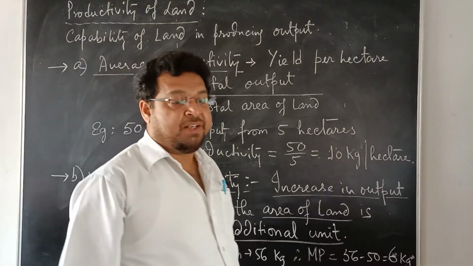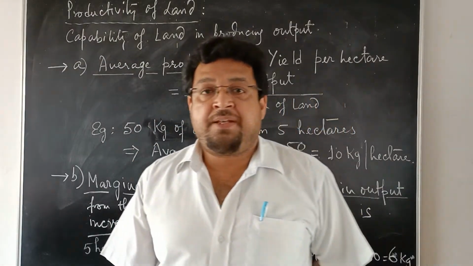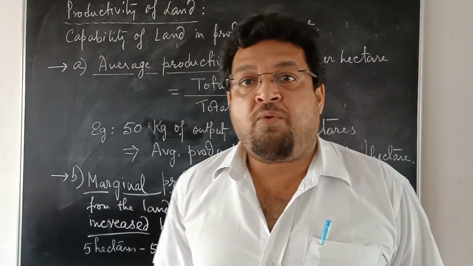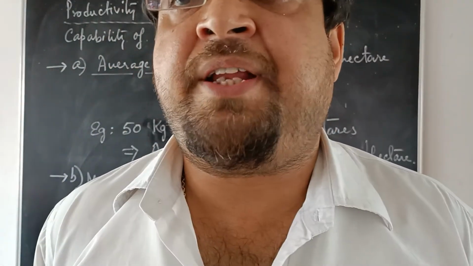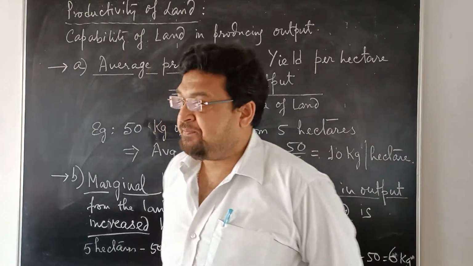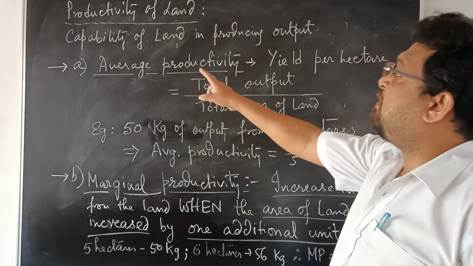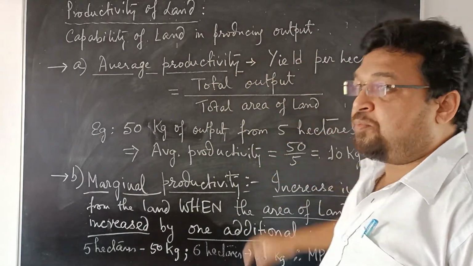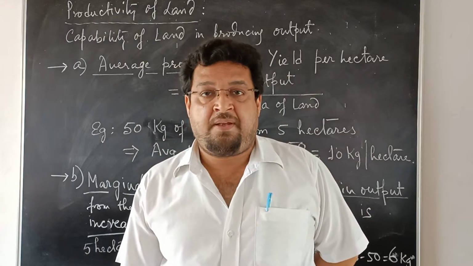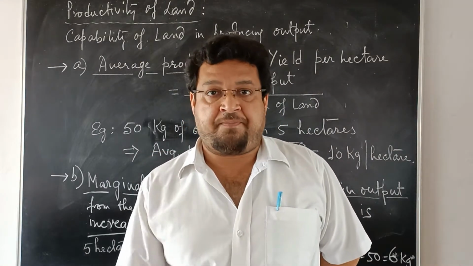The next topic that we need to learn from the chapter Land is the productivity of land. Now, what do we mean by productivity of land? It is nothing but the capability of the land in producing output. How much capable the land is. Definitely it has some measure.